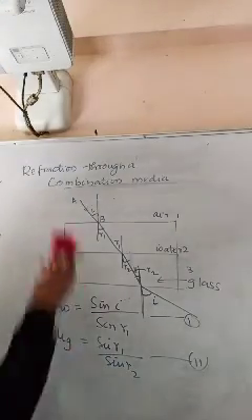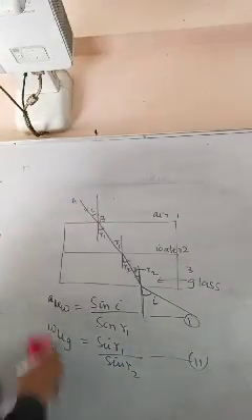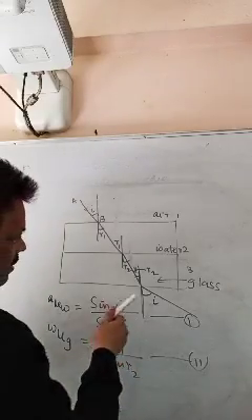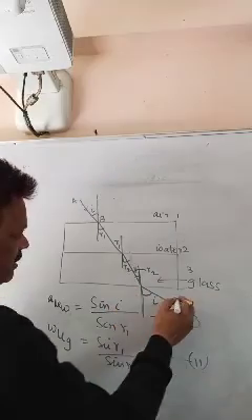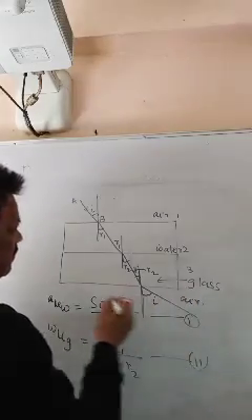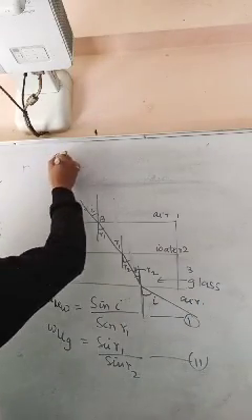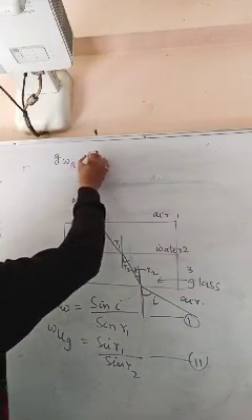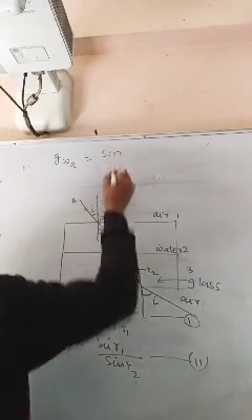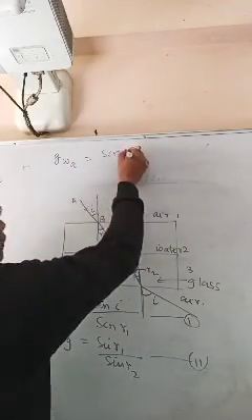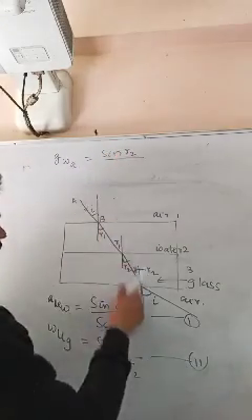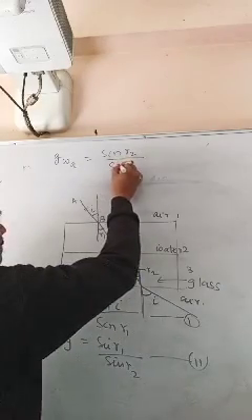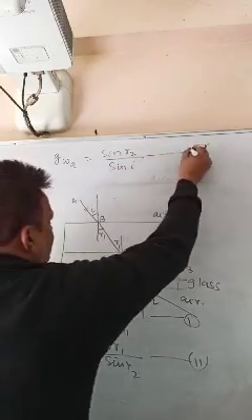Then if you again see glass to air, this is again air. Glass to air, that is sin R2 by sin R. This is third.